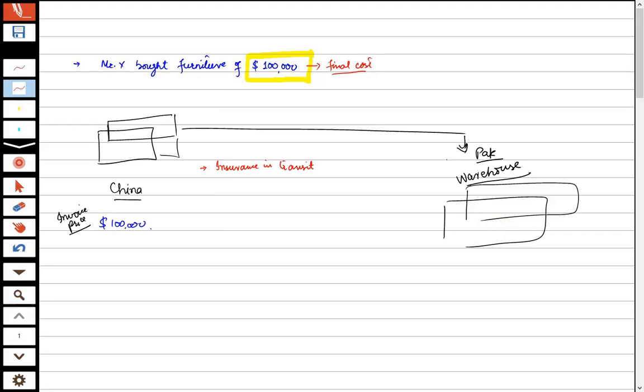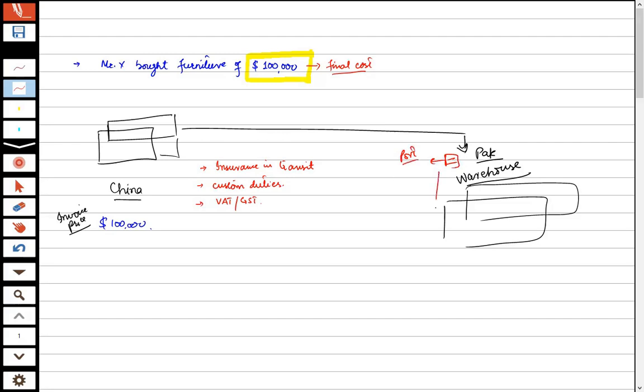Then, on coming to the port, several customs duties are applied. If we do not pay, our machinery will not arrive at our destination. So customs duties will also form part of the cost. Then there is the concept of VAT or GST, general sales tax. This is also applied, otherwise the government officials will not release it. Then the machinery has arrived at the port.